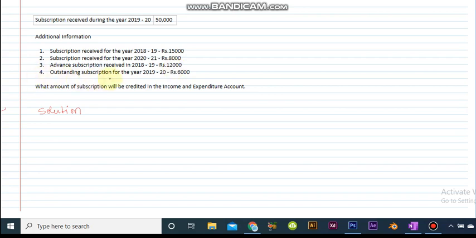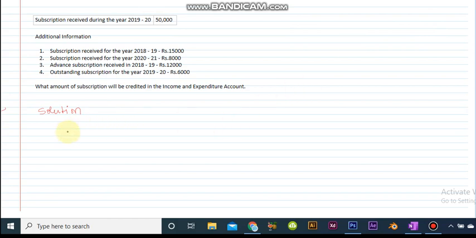Outstanding subscription for the year 2019-20 is of rupees 6,000. It means this amount of subscription was due this year but has not been received. Now we have to calculate the amount of subscription that will be credited in the income and expenditure account for the year 2019-20.